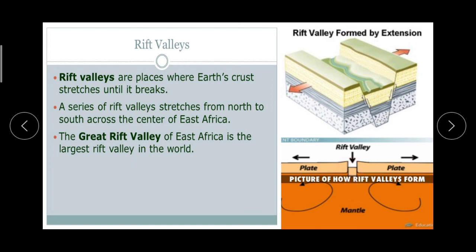A series of rift valleys stretches from north to south across the center of East Africa. The Great Rift Valley of East Africa is the largest rift valley in the world.